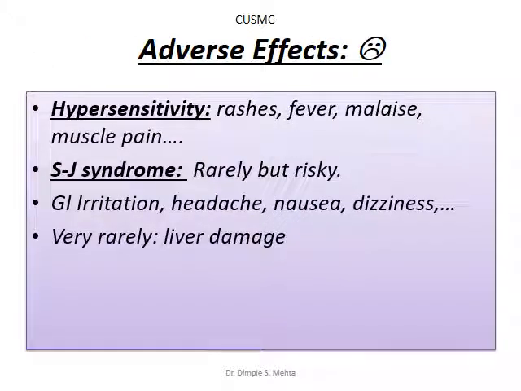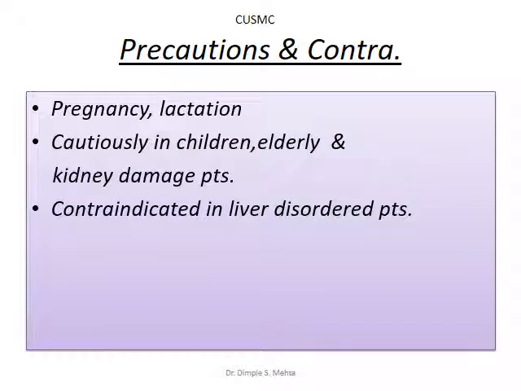Side effects, if we look to the profile of adverse effects: hypersensitivity, rashes, fever, malaise, muscular pain. Sometimes the patient may develop severe anaphylactic reaction and SJ syndrome. Apart from that, GI irritation, headache, nausea, dizziness are seen. Very rarely it can produce liver damage, especially in patients taking alcohol. This should not be given along with alcohol. In an alcoholic patient, allopurinol should not be thought of. It should be given with caution in case of pregnancy and lactation.